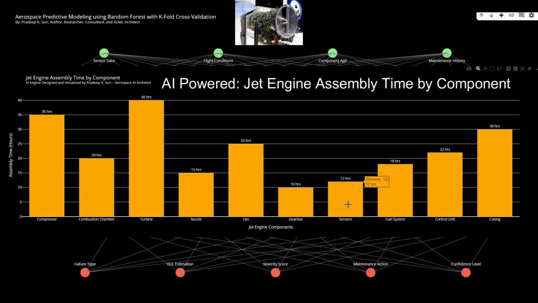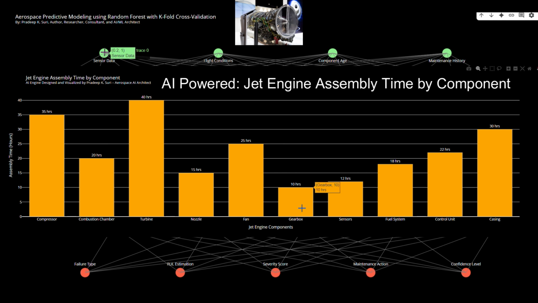Finally, fig.show renders the chart, allowing engineers, project managers, and executives to assess which components take the most time and where efficiency improvements can be made in jet engine assembly. The image is a bar chart titled Jet Engine Assembly Time by Component. The subtitle indicates it's from an engine designed and manufactured by Precision Core Aerospace Industries. The chart displays the time in hours required to assemble different components of a jet engine.